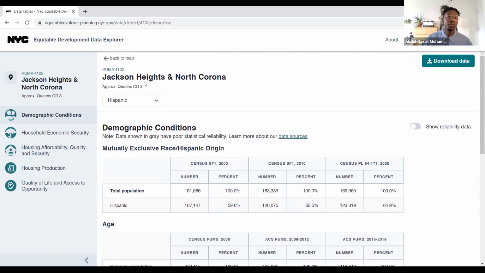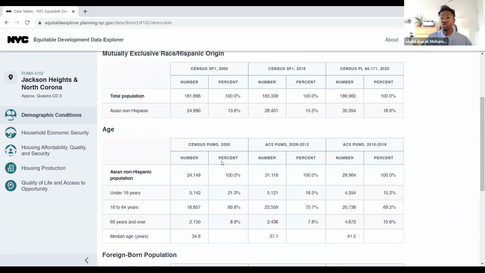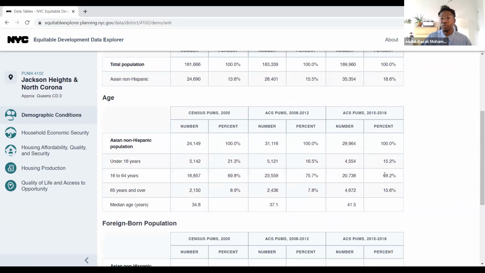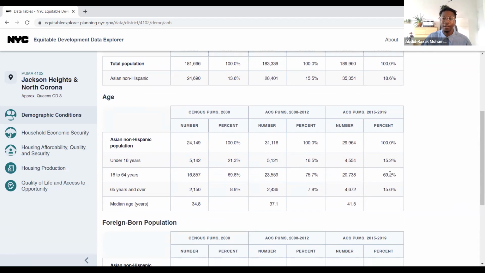As you choose to go through the demographic conditions page when you're looking for your own community district, it's really helpful to move around and play around with the different categories of racial population, just to understand differences. So then we might look here at the Asian non-Hispanic population really quickly, and knowing that they're the next largest group, but pretty far away in terms of how many people make up that community, we can see that they have a similar percentage of folks who are 16 to 64 years old in that area.